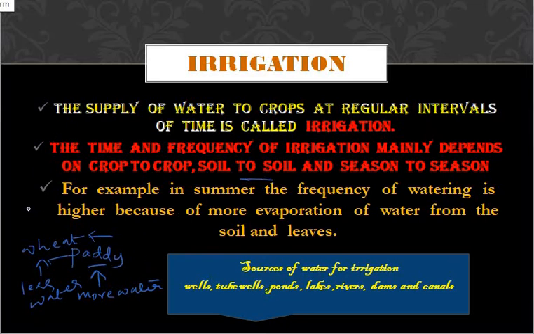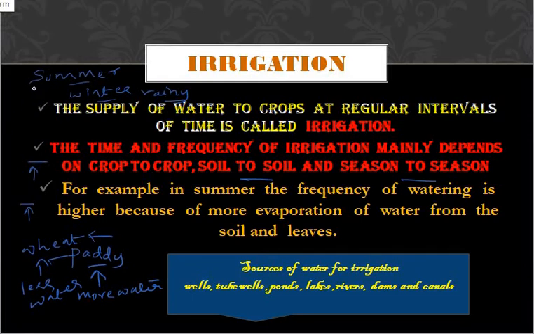For some soil, you will see the water retaining capacity will be more. And in some soil, you will see the water will be dried up very fast. As a result, that kind of soil needs to be irrigated at regular intervals, and also from season to season. I will take 3 seasons here: summer, winter, rainy.